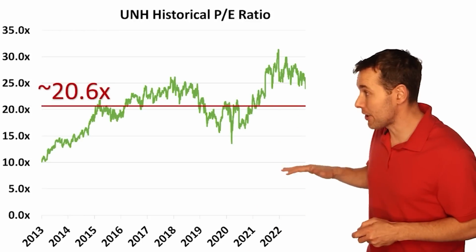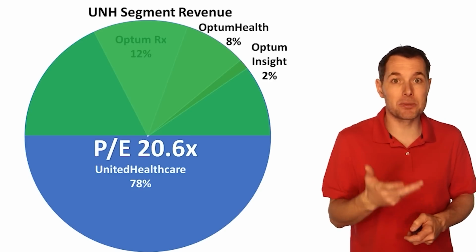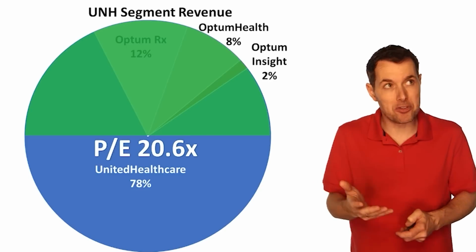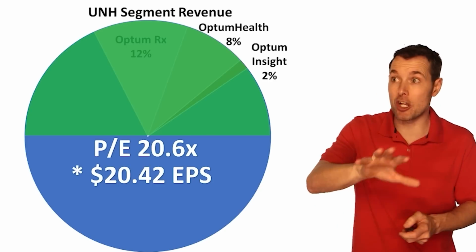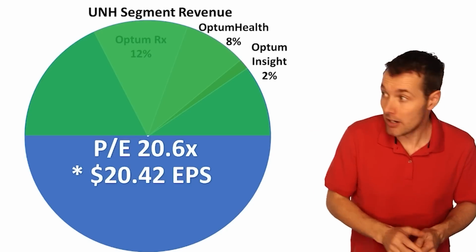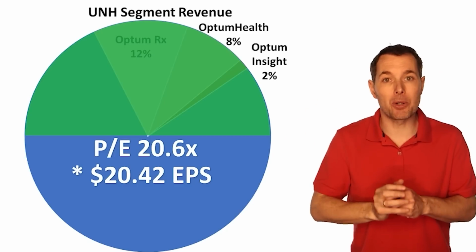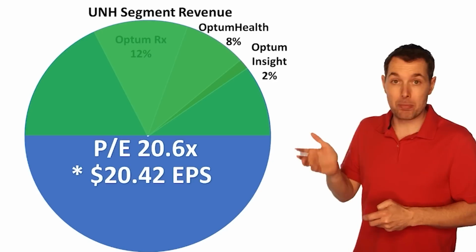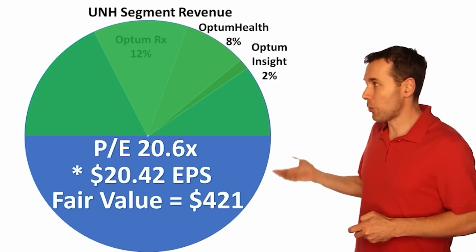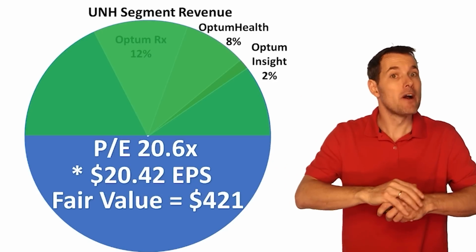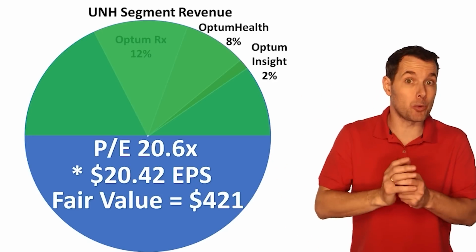This is a chart of their price to earnings multiple going back the past 10 years. The average over this time period has been about 20x. So all we have to do is take their average, assuming that's a reasonable multiple to use, and multiply it by the earnings per share they've generated over the past year. That's been about $20.42. We multiply 20.6x by $20.42, and we get a fair value for the entire company of $421.